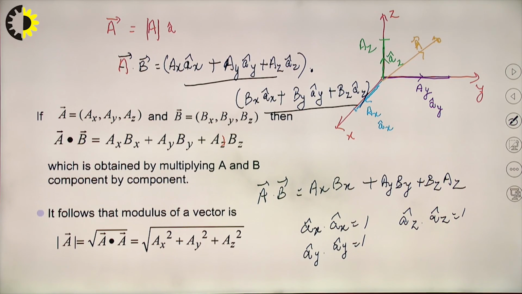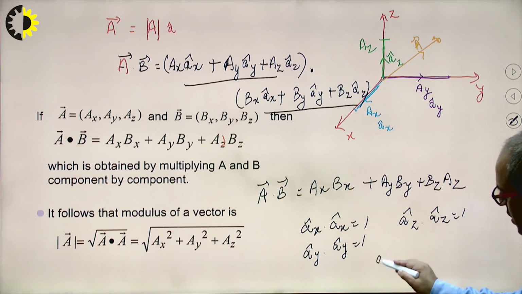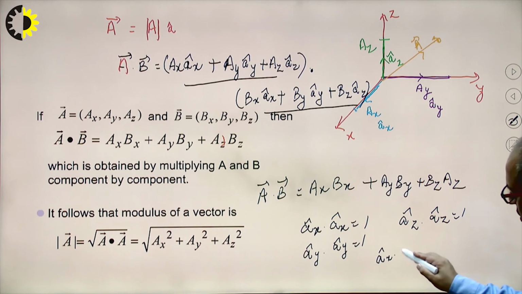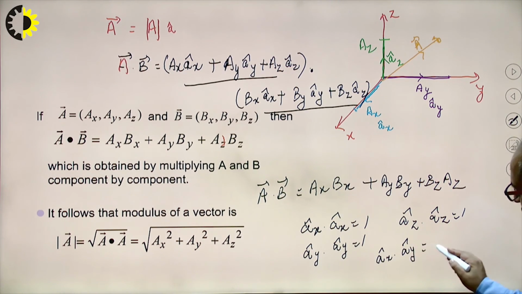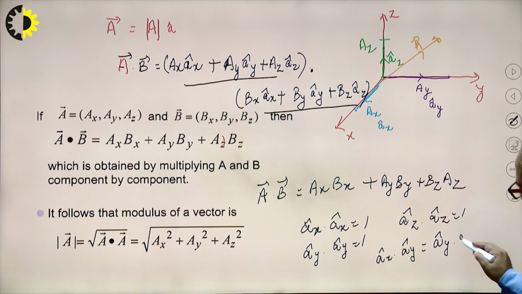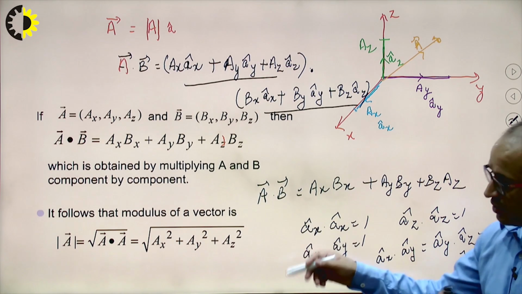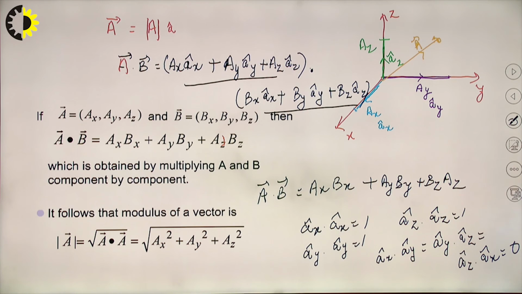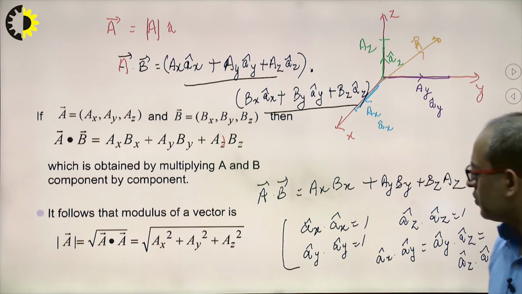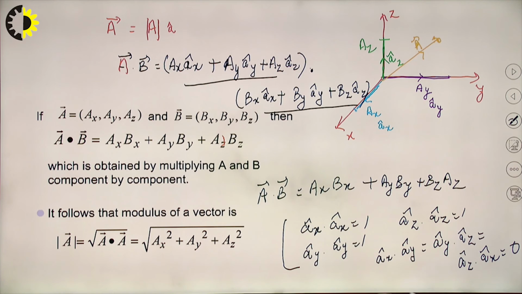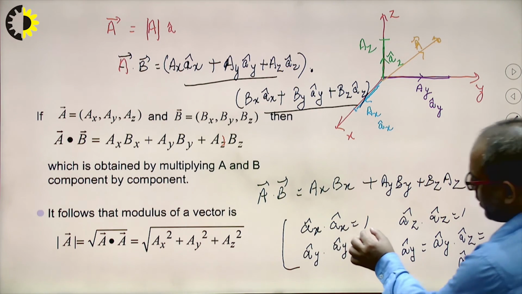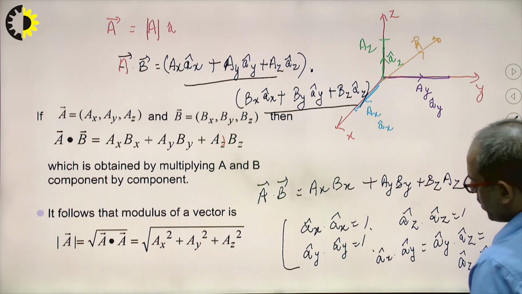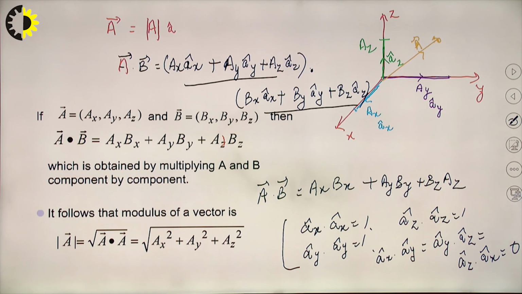And also a cap x dot a cap y is equal to a cap y dot a cap z is equal to a cap z dot a cap x is equal to 0. You will also see in the upcoming slides how we do the multiplication of two unit vectors, why it is coming as 1, and why it is coming as 0.